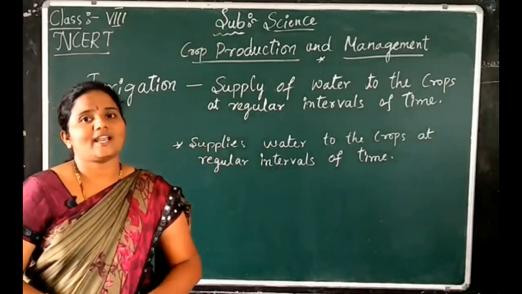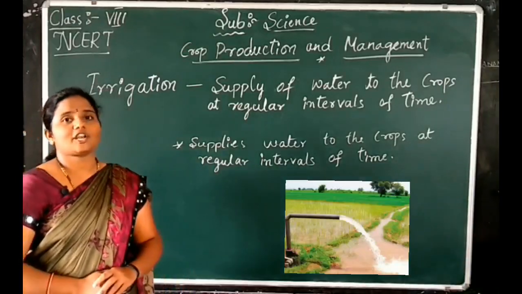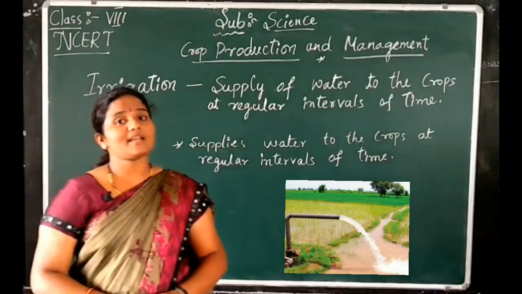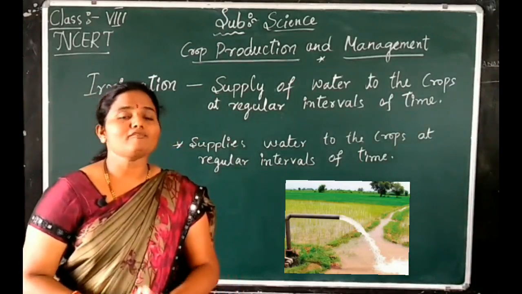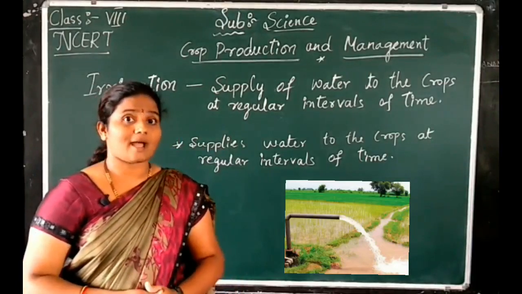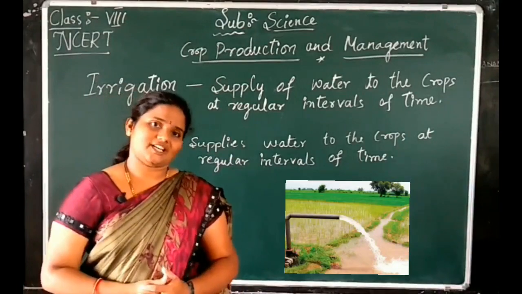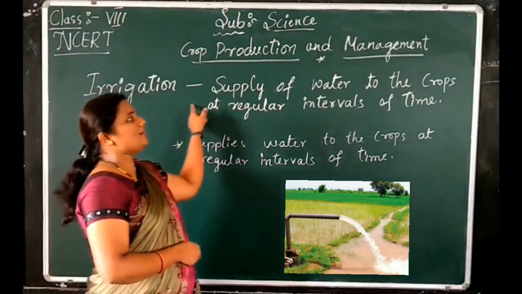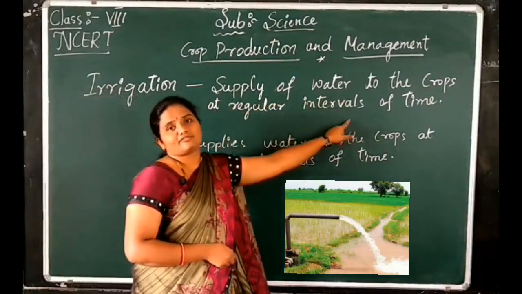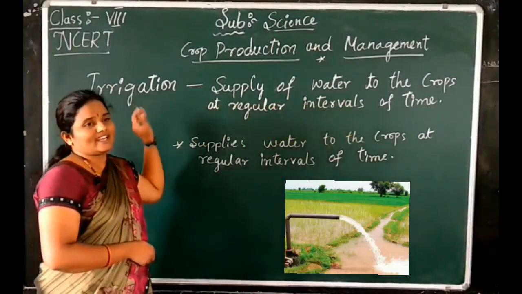Crop production and management. In this session, we will learn about irrigation. Do you know what is meant by irrigation? The supply of water to the crops at regular intervals of time is called irrigation. Once again, I'll repeat, children: supply of water to the crops at regular intervals of time is called irrigation.